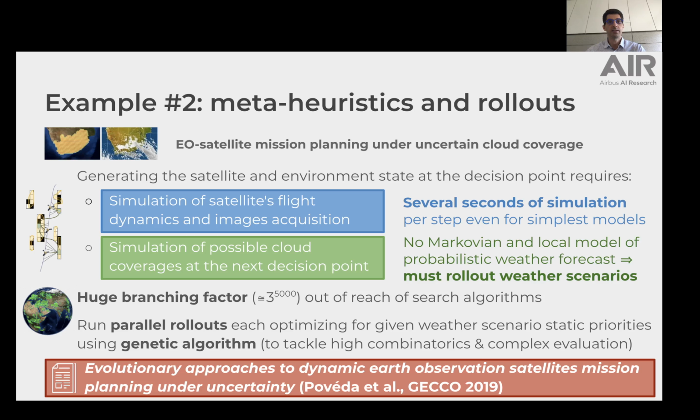In addition, it is worth mentioning that this problem's branching factor is so huge that it is out of reach of most search algorithms. The solution we propose in the paper mentioned below, which was presented last year at GECCO, consists in running different rollouts where the weather scenario and the priorities allocations are fixed for each rollout, and priorities allocations are optimized in each rollout by using a genetic algorithm.